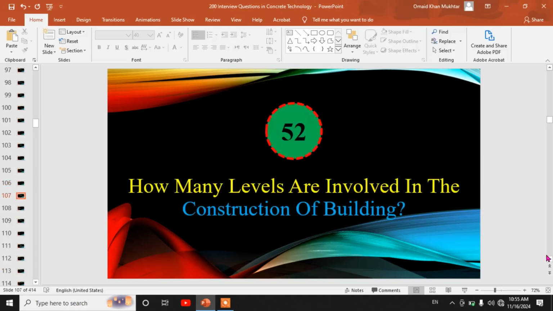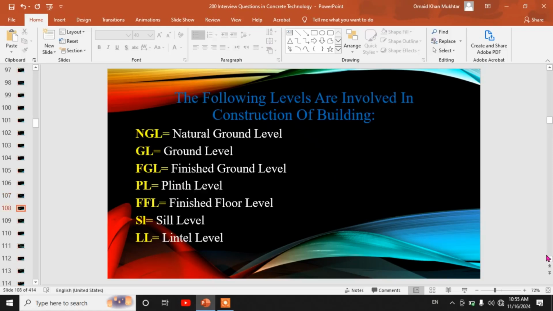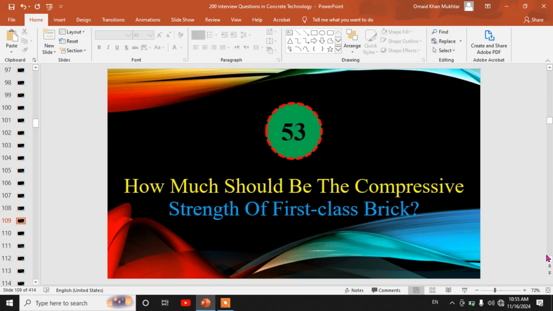52nd. How many levels are involved in the construction of building? The following levels are involved in construction of building: NGL natural ground level, FGL finished ground level, PL plinth level, FFL finished floor level, SL sill level, LL lintel level.